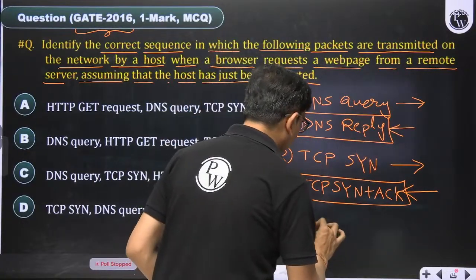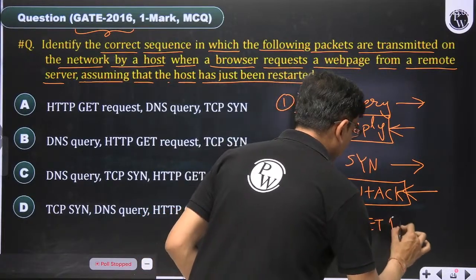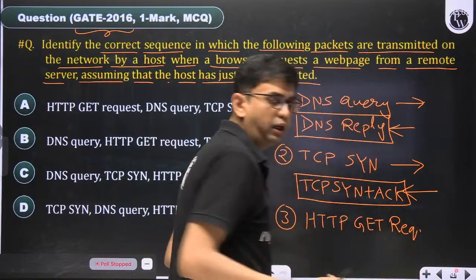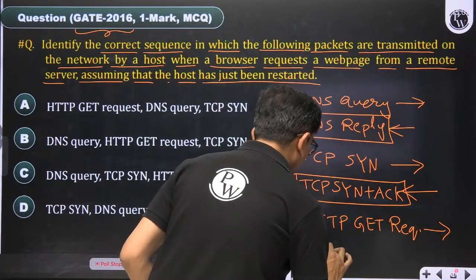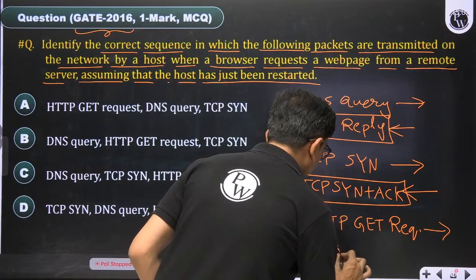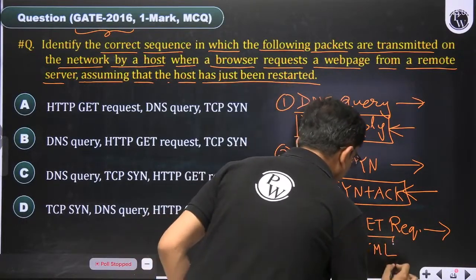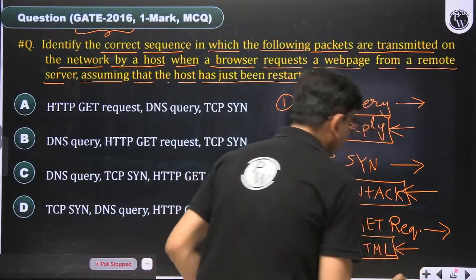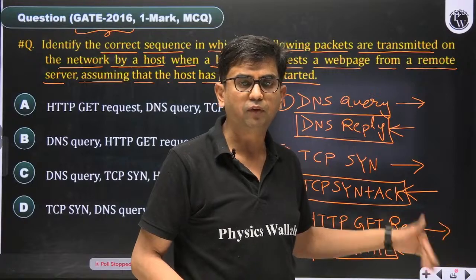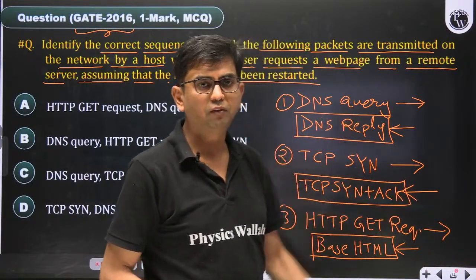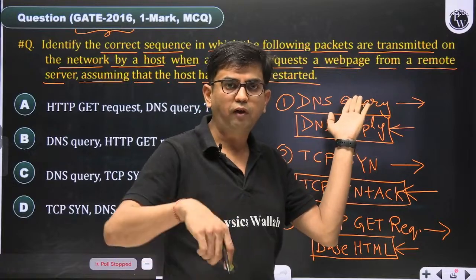So an HTTP GET request for the index HTML file, the base HTML file, and then the base HTML file is transferred from the server as a response. So HTTP response followed by the base HTML file. This is the sequence. So we have to fire a DNS query to know about the web server IP address.